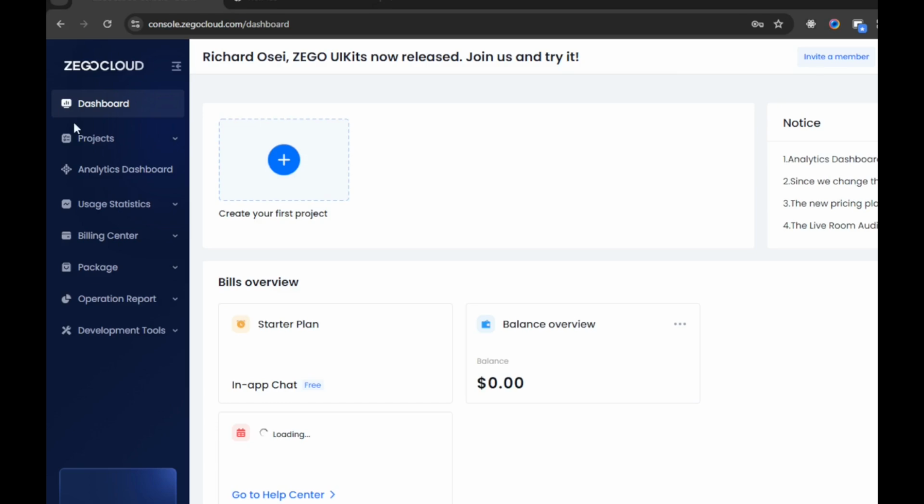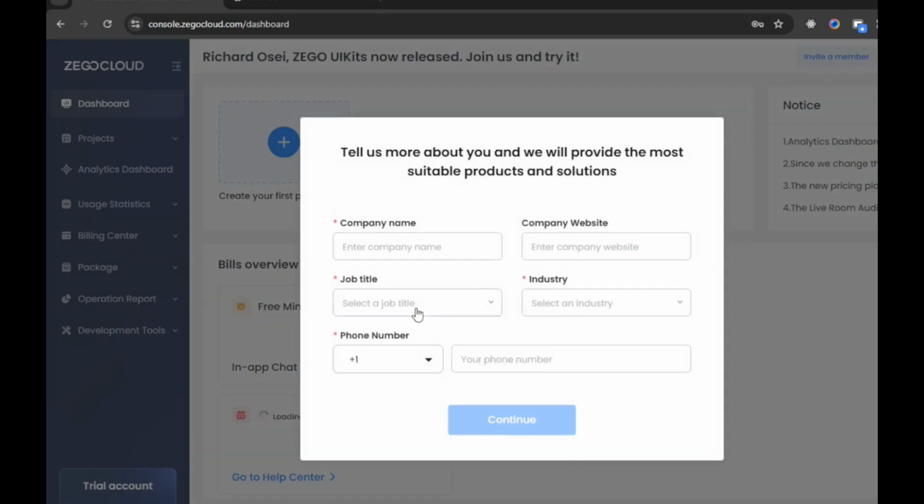We have the ZEGOCLOUD console or dashboard, and we have all these features for building projects. And this is a form to tell us more about ourselves.